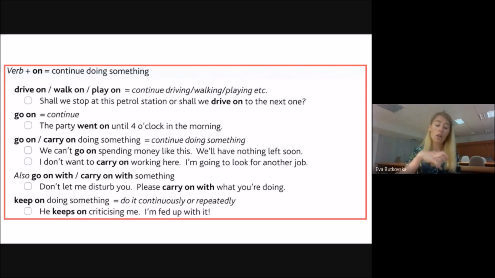Remember, some main verb with preposition on usually means to continue some action. I want you to look at these phrasal verbs, take a minute, think about the meaning, and we will continue with some quick exercise.